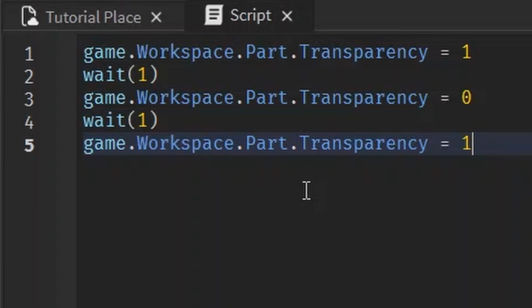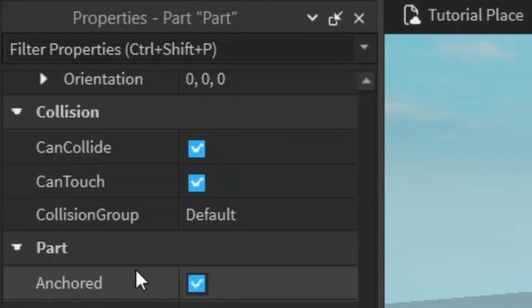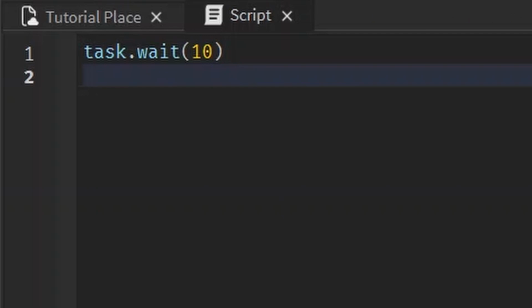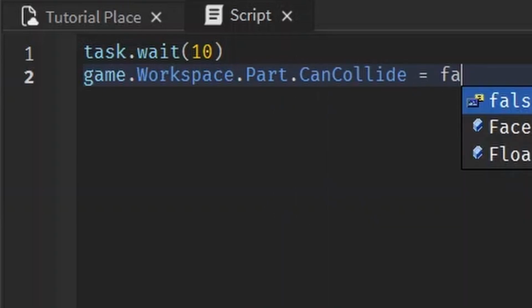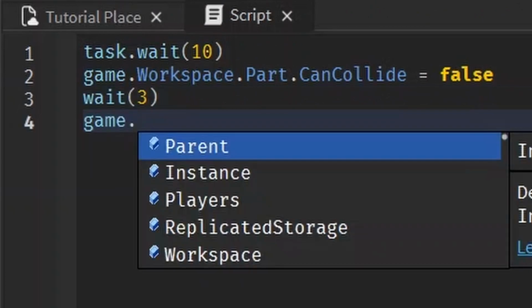The last two properties I'll show you are Booleans. Let's make sure that the part is anchored real quick. And Anchored is checked off, so it's equal to true. And first, we're gonna wait 10 seconds, and we're gonna change the part's CanCollide to false. game.Workspace.Part.CanCollide equals false. And then we'll wait 3 seconds after that, and then we'll turn the Anchored off.